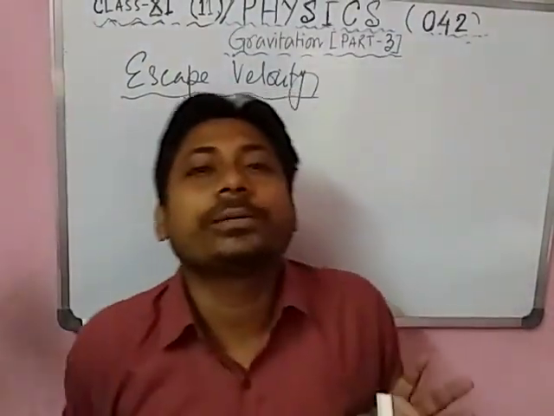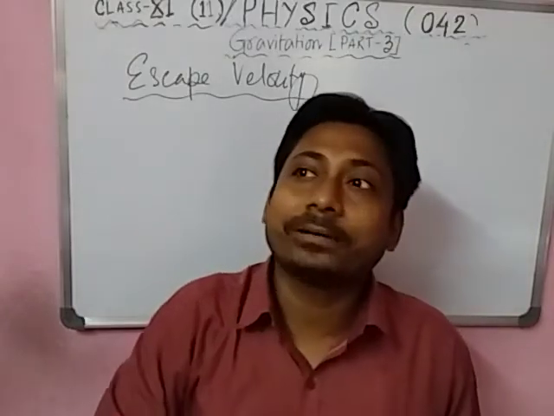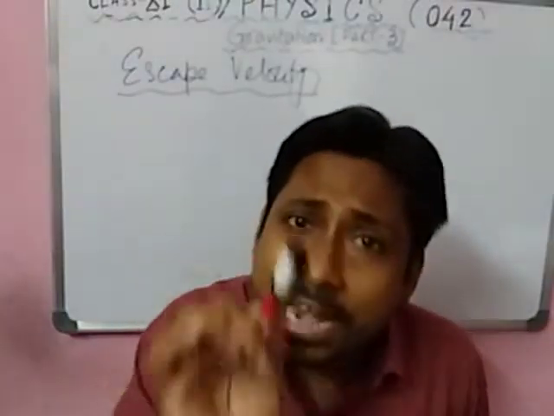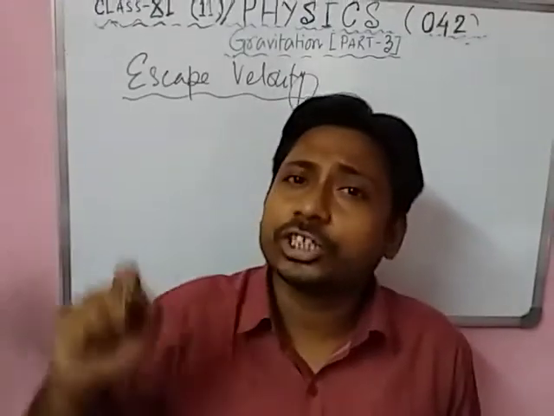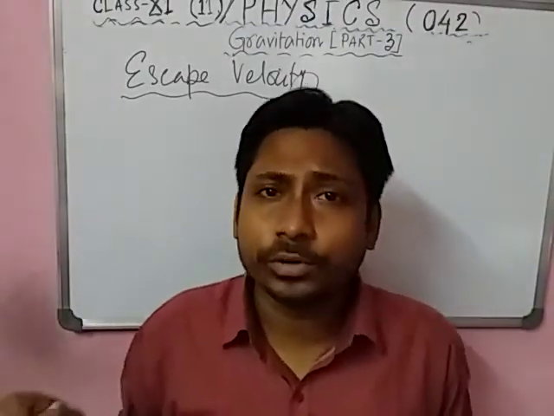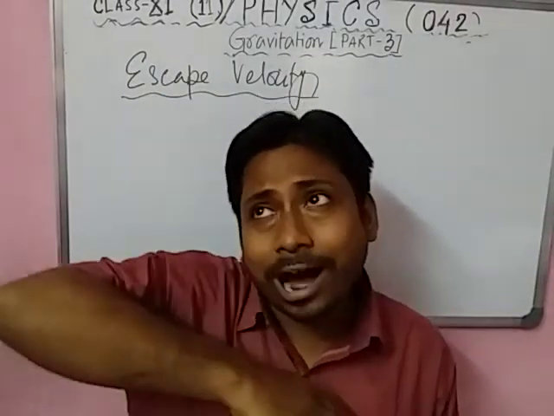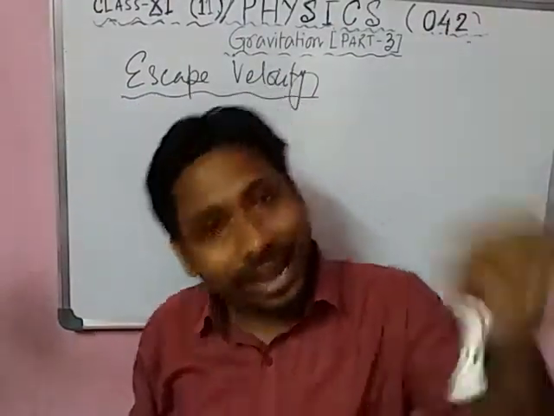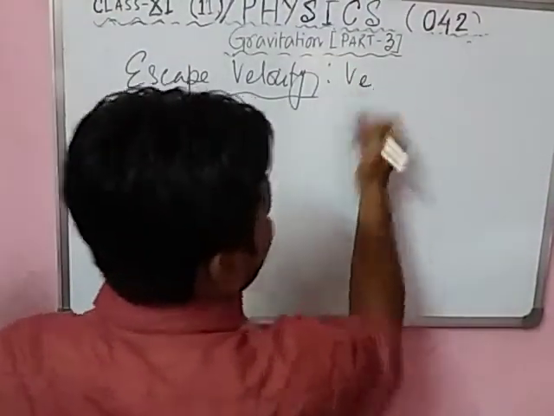Say with me, what is called escape velocity? The minimum velocity. Minimum is a very important word, because for maximum there is a huge range. So you have to mention the minimum velocity of projection, or the initial velocity, for which a body can overcome the gravitational field, go out of the field and never return back again. This velocity is called escape velocity, Ve.